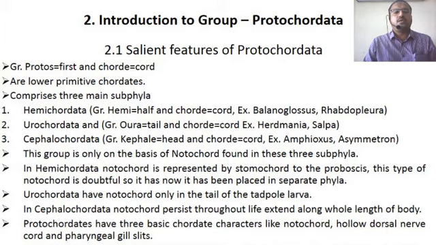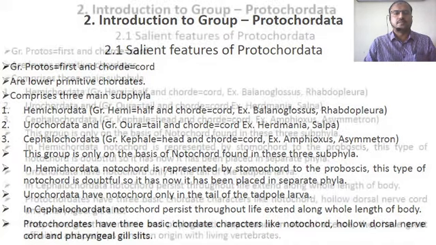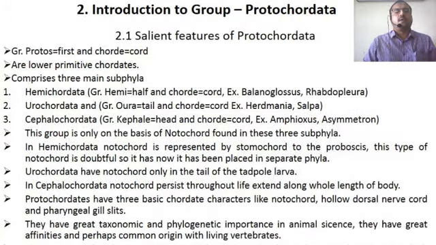These Protochordates have three basic chordate characters: the notochord, a hollow dorsal nerve cord, and pharyngeal gills. This group has great taxonomic and phylogenetic importance in animal science. They have great affinities and perhaps a common origin with living vertebrates.